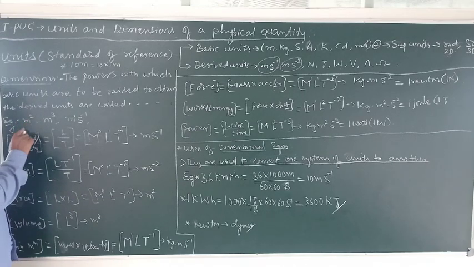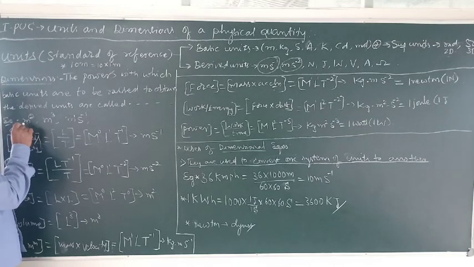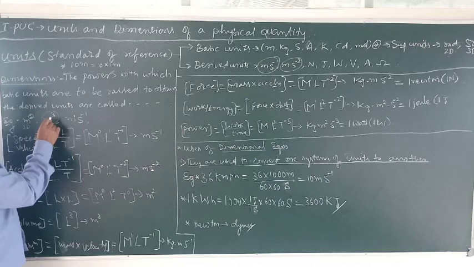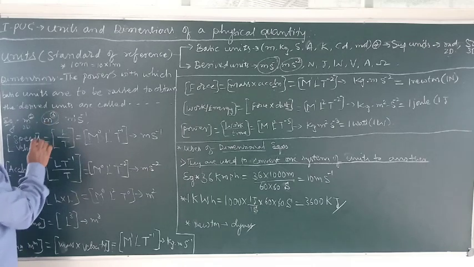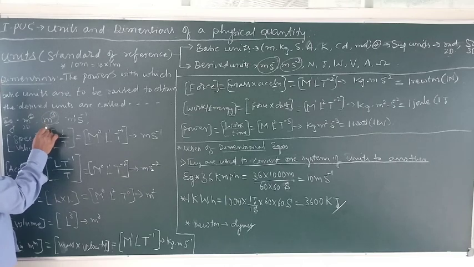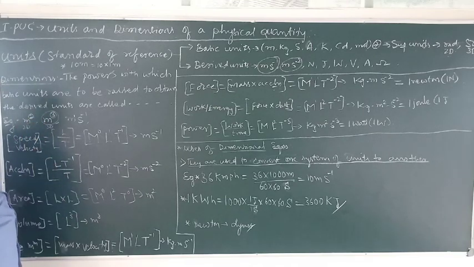Meter is a basic unit. Meter square is area. These powers are called dimensions. That is why area is two-dimensional. This meter cube, meter is basic. This power is a dimension. This is volume. Volume is three-dimensional.